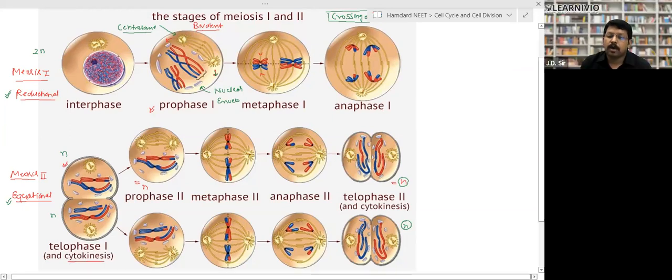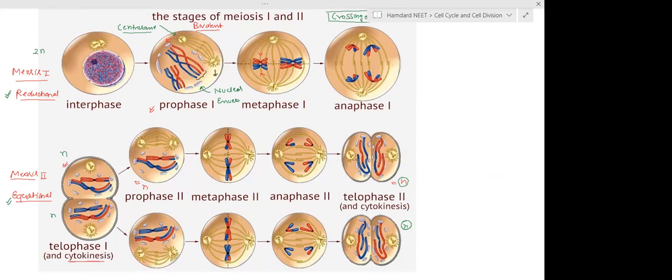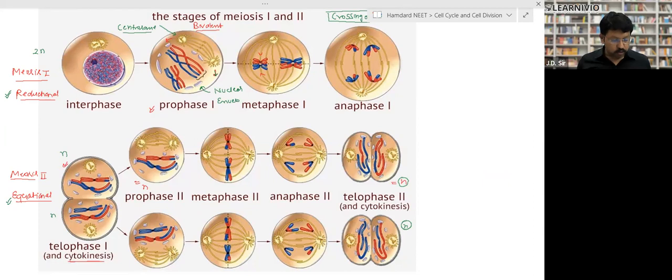Now I want to share one more PPT. Meiosis also takes place in different phases. The prophase of meiosis is called the longest phase. The prophase of meiosis has been divided into many further points. That's what I want to discuss.